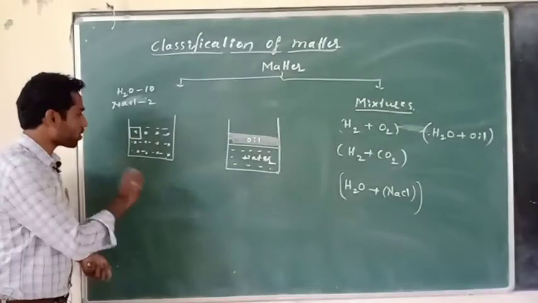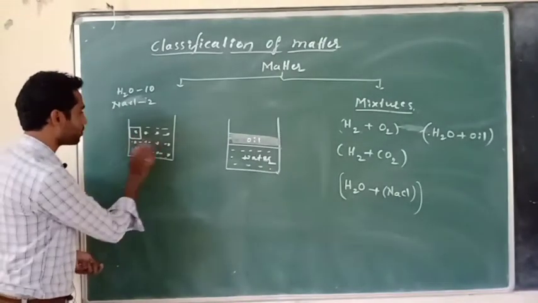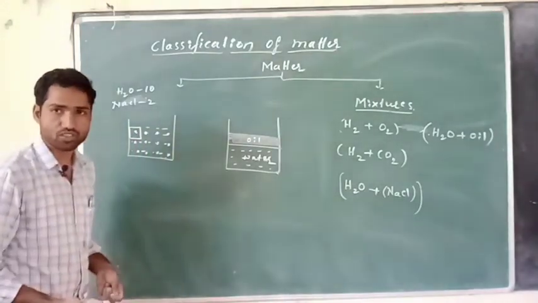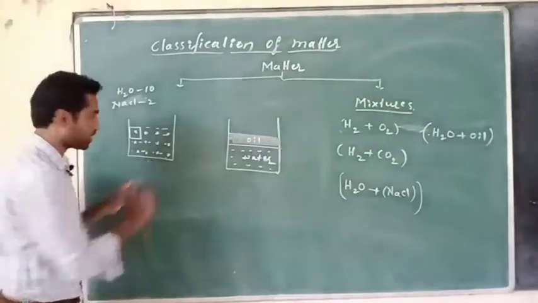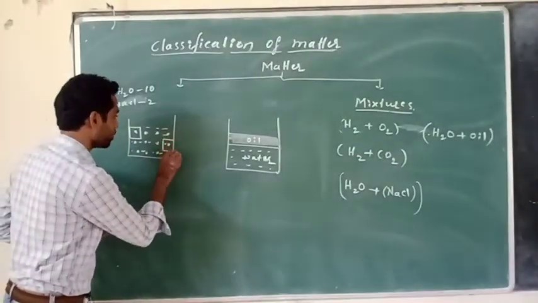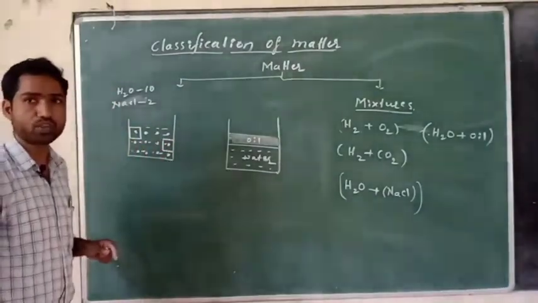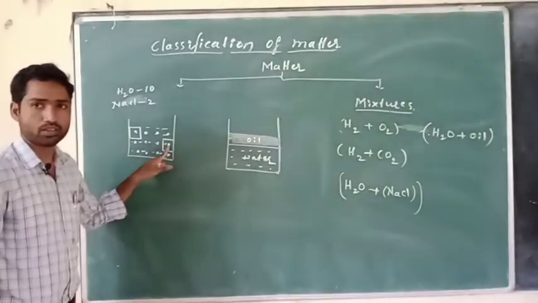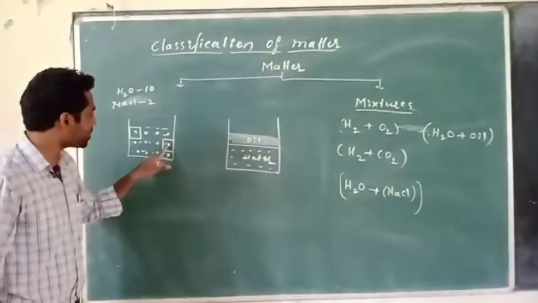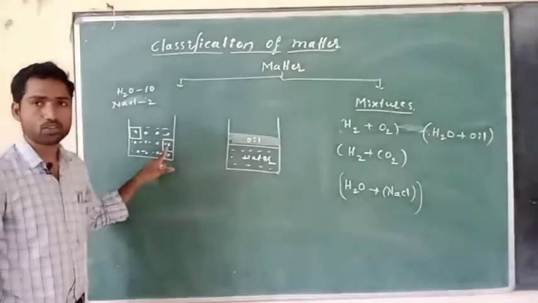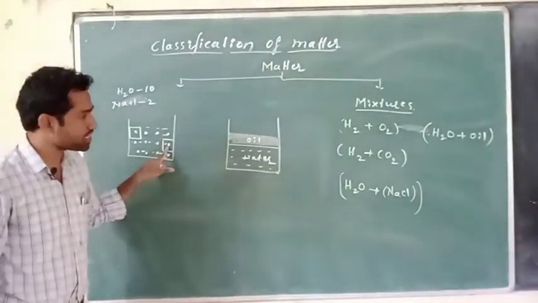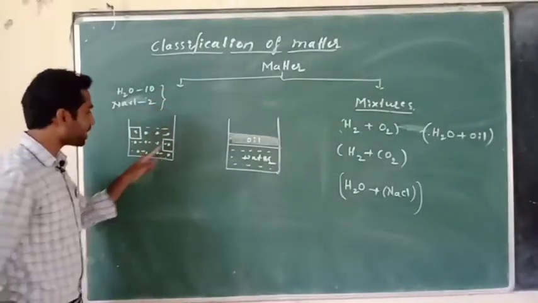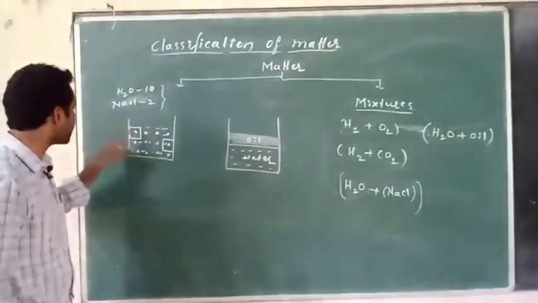Next, I am going to take the same amount of mixture from another part of the mixture. I am going to take the same quantity, the same volume of the mixture, from this part. Now I am going to measure the composition here. So what happens in the case of NaCl and water? The composition I obtained at this part is the same as that in this part.